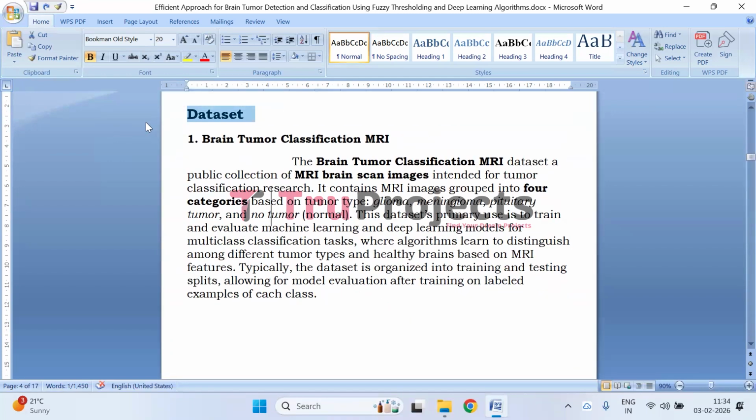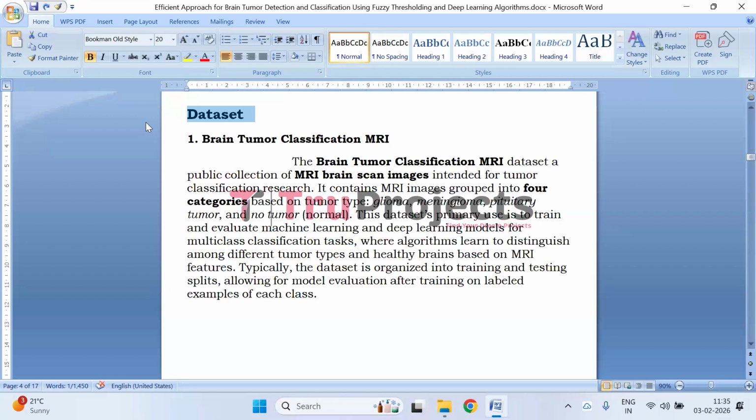Coming to the dataset, we have used three different datasets. Let us check them one by one. First, the brain tumor classification MRI dataset. The brain tumor classification MRI dataset is a publicly available collection of brain MRI images designed for tumor classification research. The dataset is categorized into four distinct classes: glioma, meningioma, pituitary tumor, or no tumor.